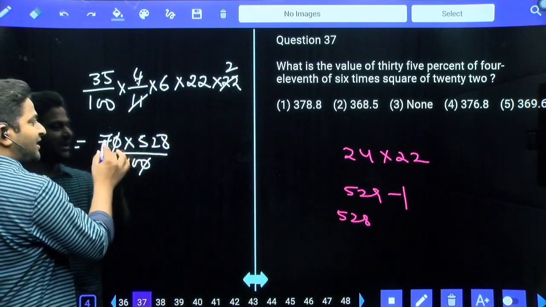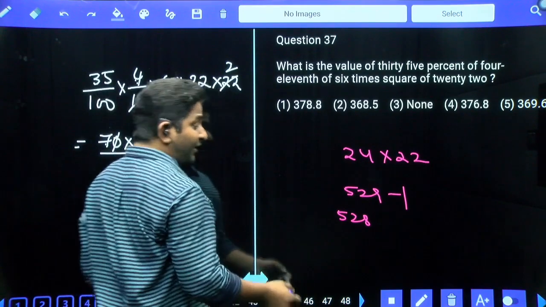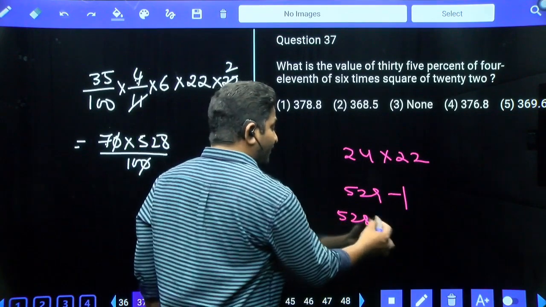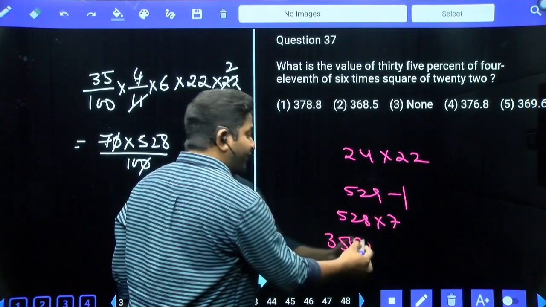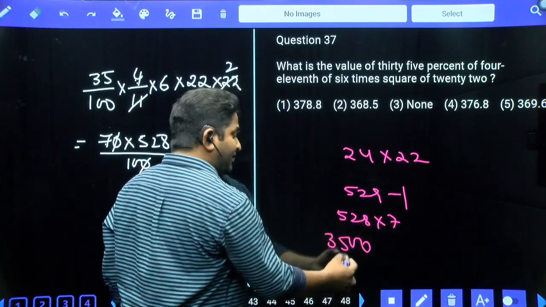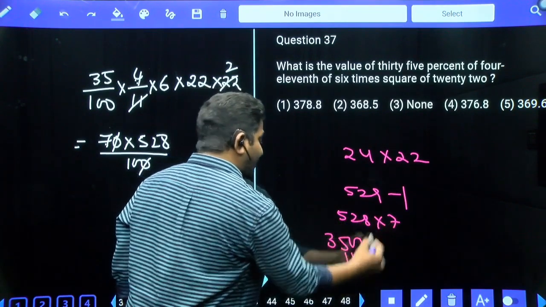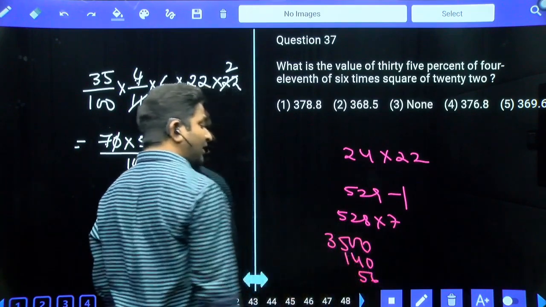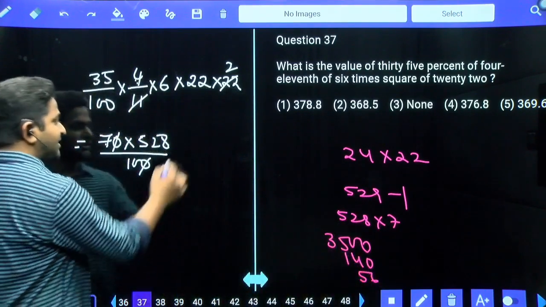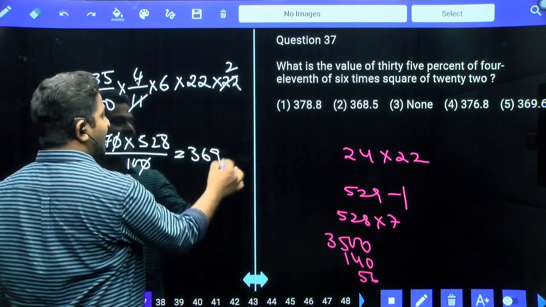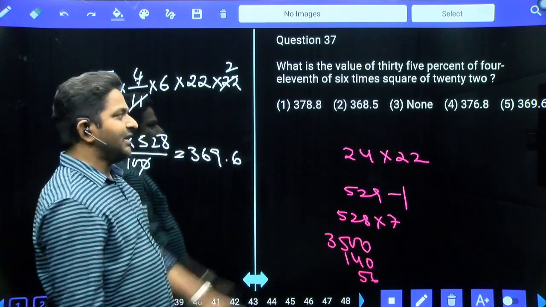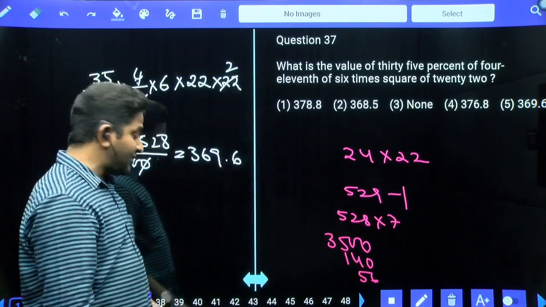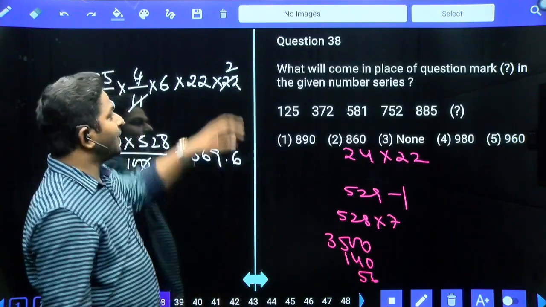The 0, 0 gets cancelled. 5 into 7 into 528 times. 500 into 7, 3500. 20 into 7, 140. 7 into 8, 56. Total 3696. 3696 by 10, 369.6. 369.6, which is the fifth option, is our answer.